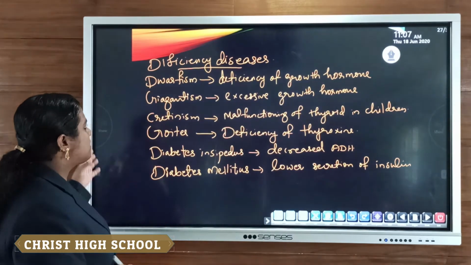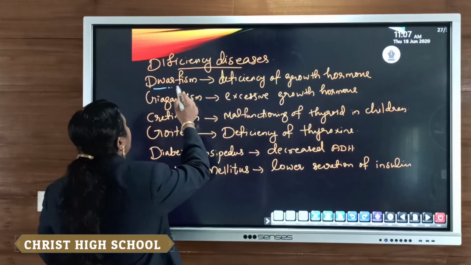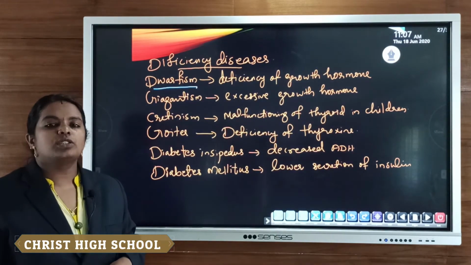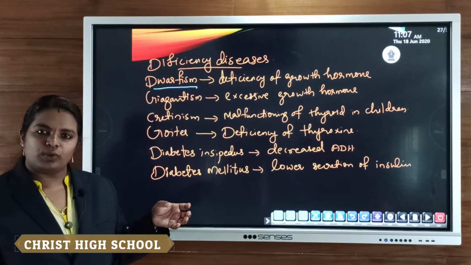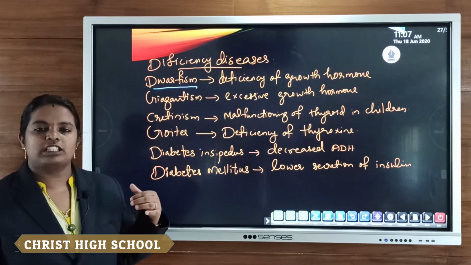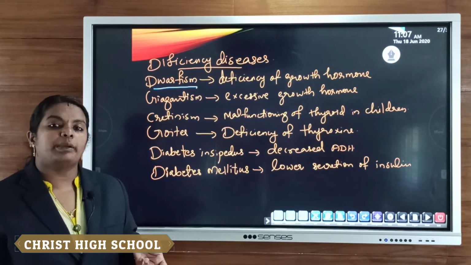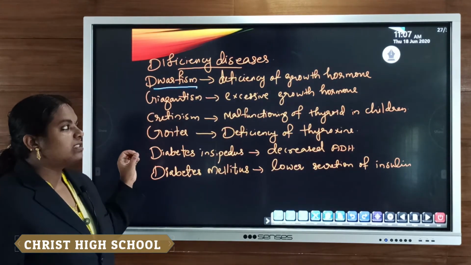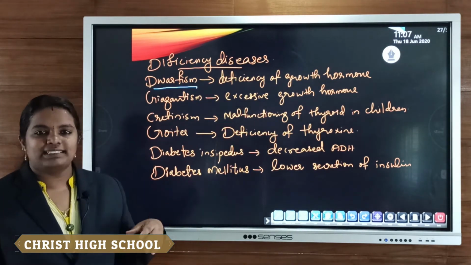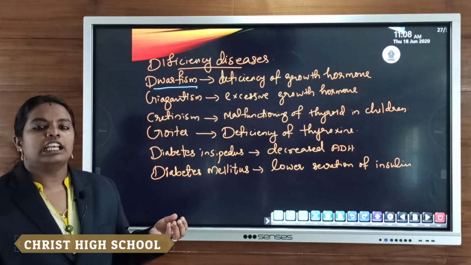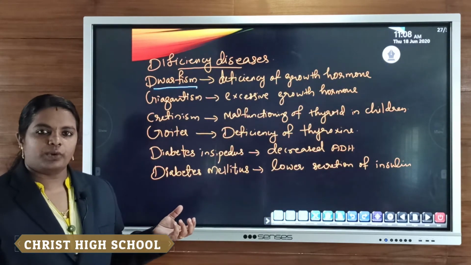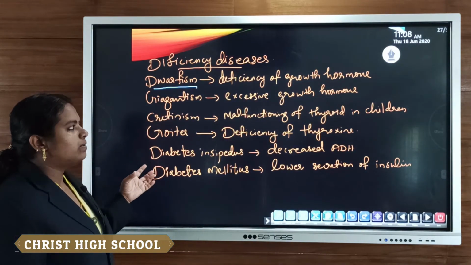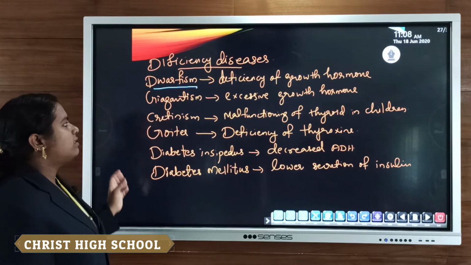So some examples: dwarfism. Dwarfism means due to the deficiency of secretion of growth hormone. If there is less amount of growth hormone present in our blood or in our body, then what will happen? That is known as dwarfism. That means our bones as well as muscles will not grow properly. That means a malfunctioning of such a kind of hormone is known as dwarfism.